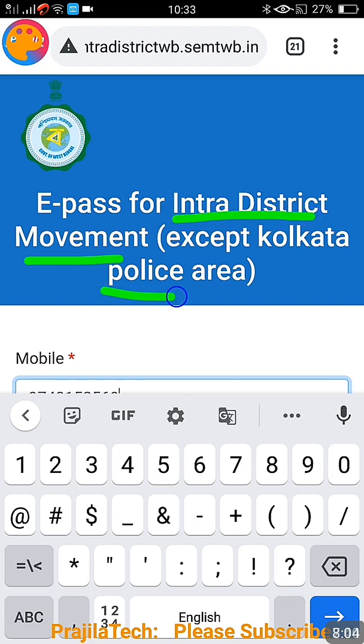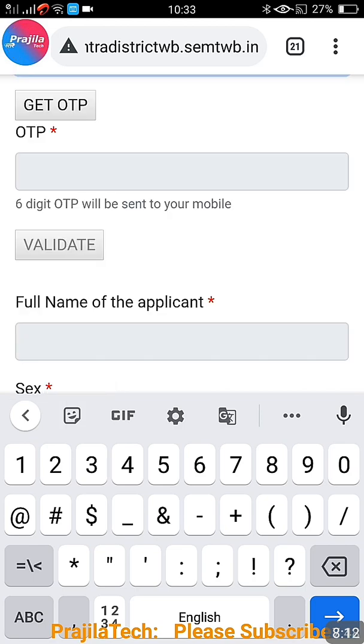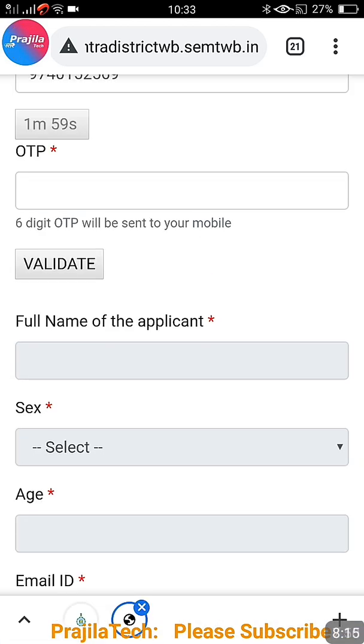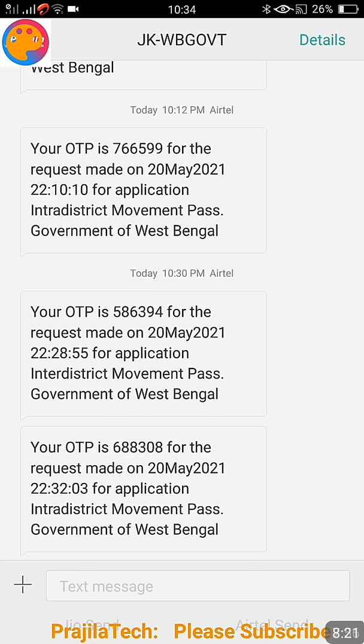Okay, you can see here clearly it is told that except Kolkata police. So this intra-district is not for Kolkata police. You watched my previous video, I have updated it. Okay, now I am waiting for the OTP. If you do not receive the OTP, please refresh the page, or please again open this, close and open it again.